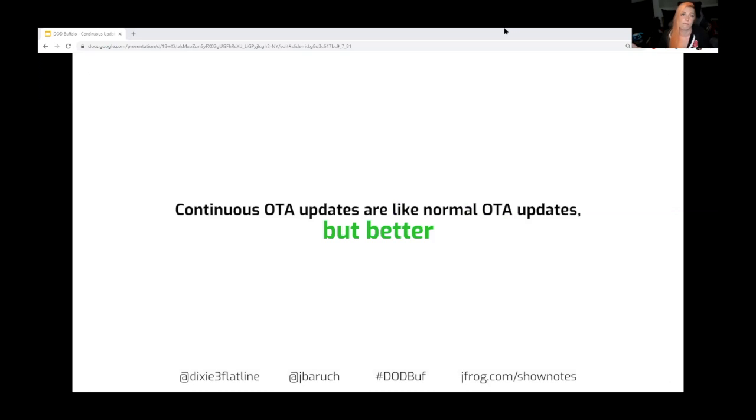So what's the difference between over-the-air updates and continuous over-the-air updates? Baruch, tell me about another example. Yep. You mentioned Tesla, and that's like the shiny example of continuous software updates that we know.